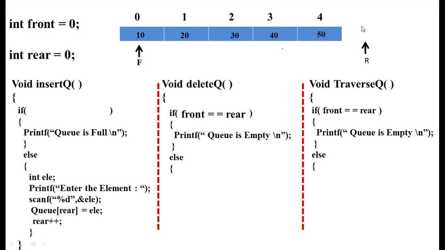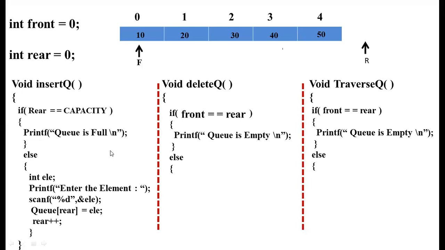Whenever the rear value is equal to the size of the queue, that is the capacity, we need to display the message saying that the queue is full. So if the rear value is equal to the capacity, we enter the if block, printing the message that the queue is full.